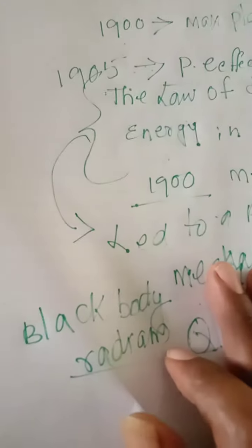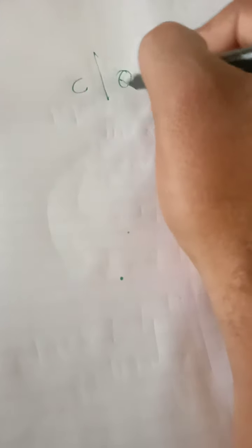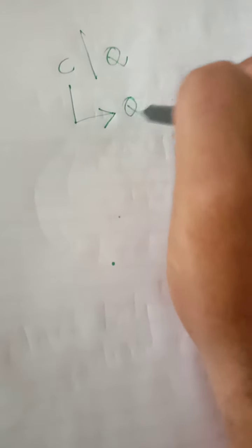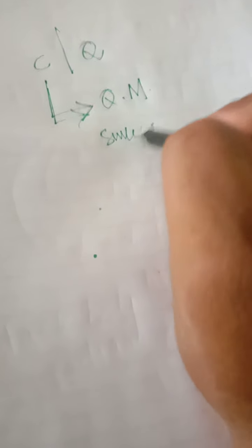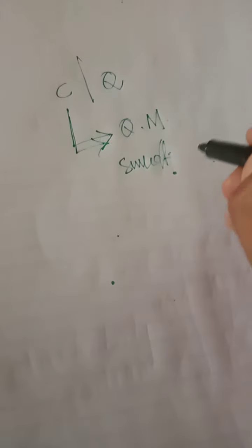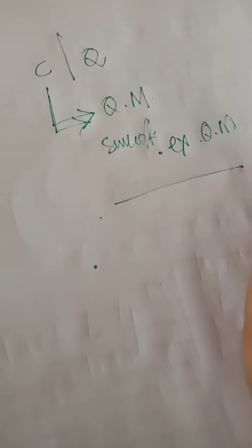I already told you the difference between classical mechanics and quantum mechanics. This is the need of quantum mechanics, the fundamentals of quantum mechanics.